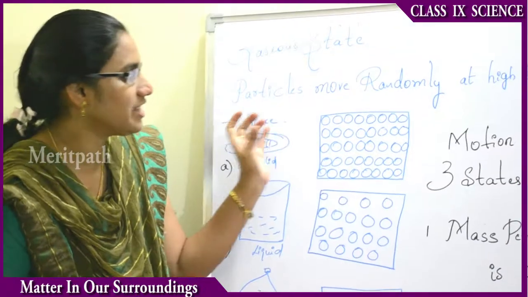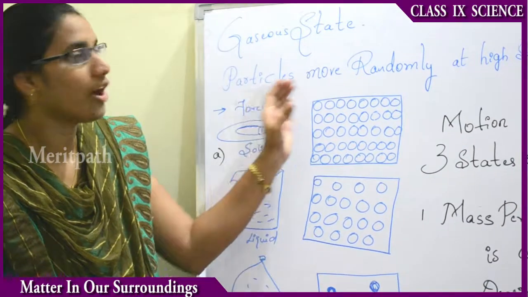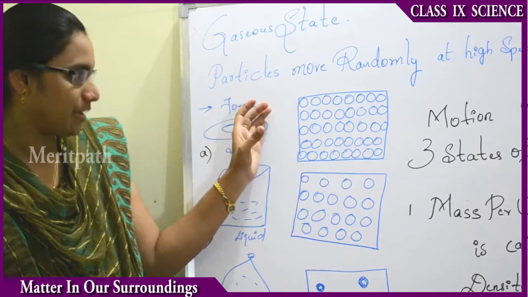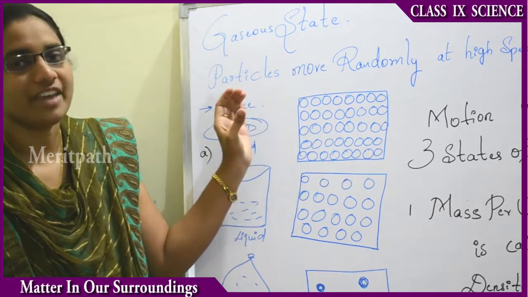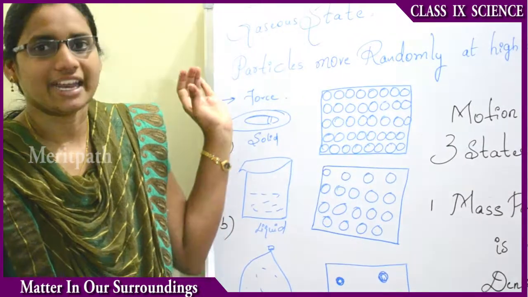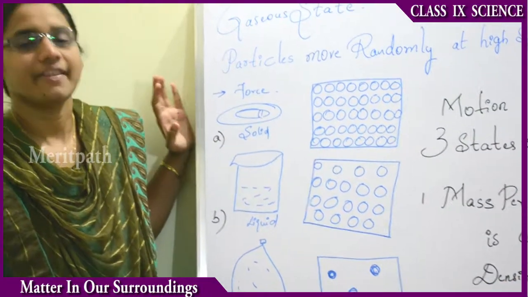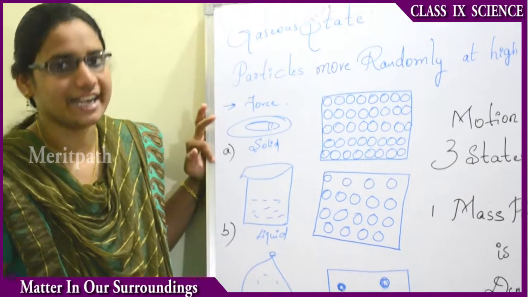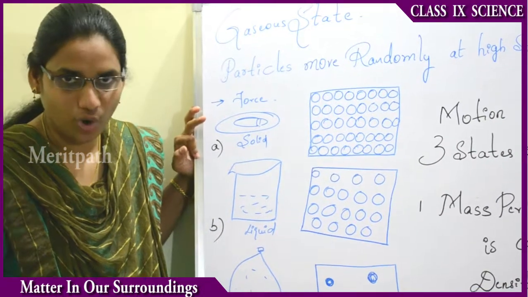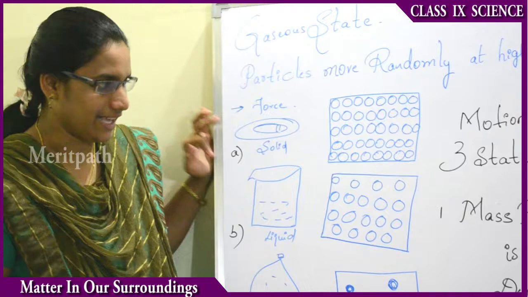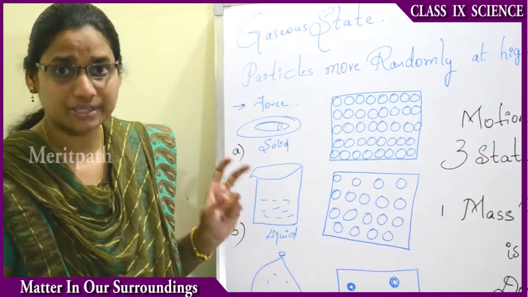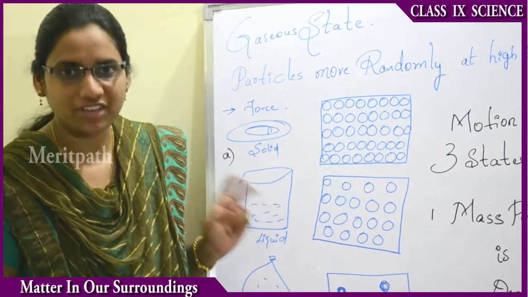They collide with each other and are in contact with each other. That means the particles are very close to each other. At the same time, when we take the liquid state, for example, let us take a container containing a liquid, that is water or oil, anything.